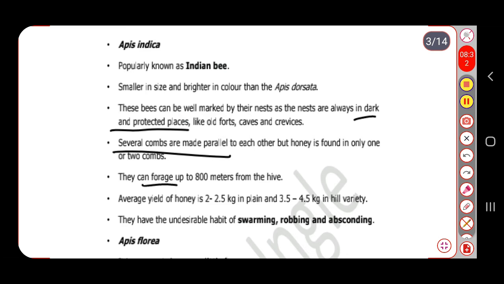The average yield of honey we get from this species is about 2 to 2.5 kg in plain areas and 3.5 to 4.5 kg in hilly areas or the hill variety. They have the undesirable habits of swarming, robbing and absconding. So this species shows some undesirable habits. Suddenly they will migrate from one area to another. Then robbing: they may rob another hive, stealing the honey and even the workers. And then absconding.